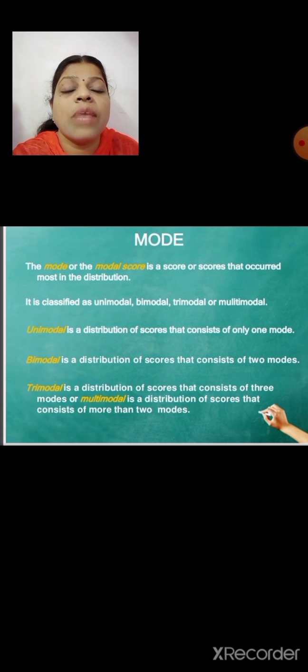Trimodal means three values repeat more number of times. If it is multi, meaning more than two, and values repeat more number of times, we can call it multimodal. So this is the manner in which we have classified the mode into different types.